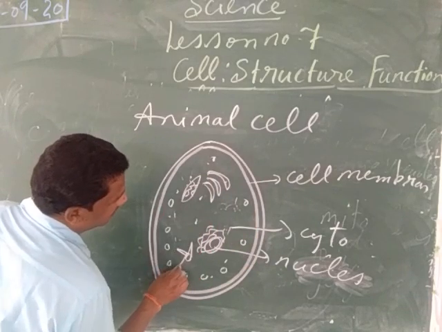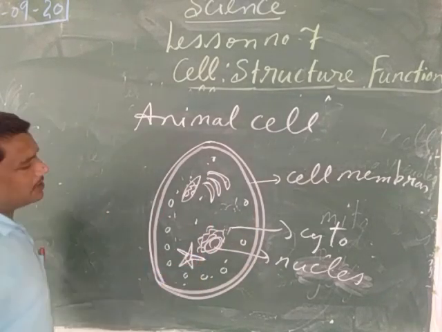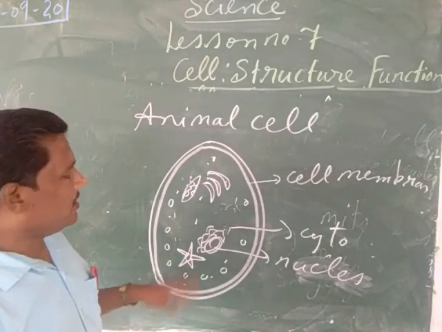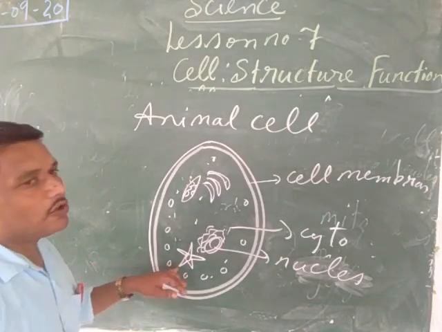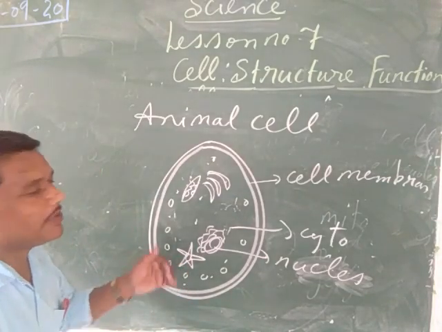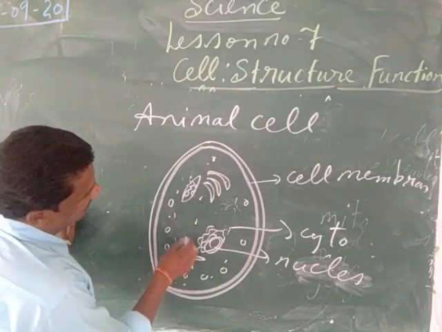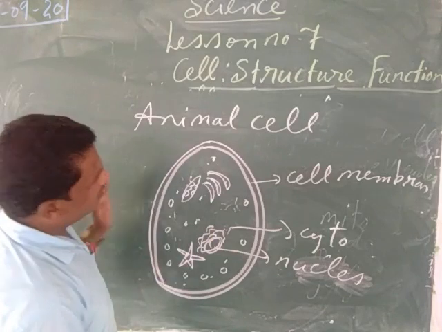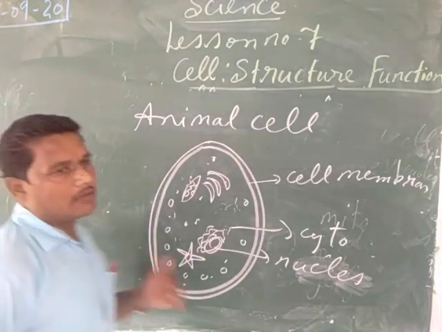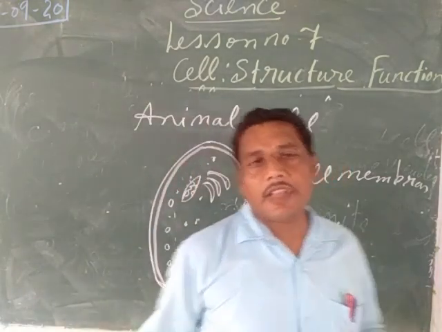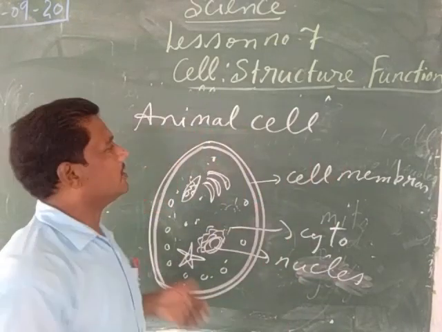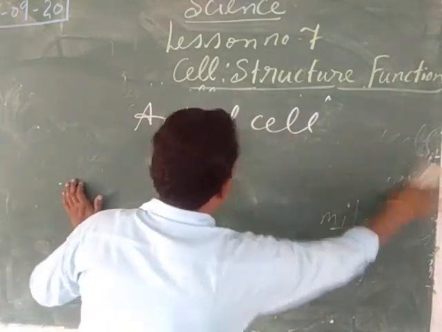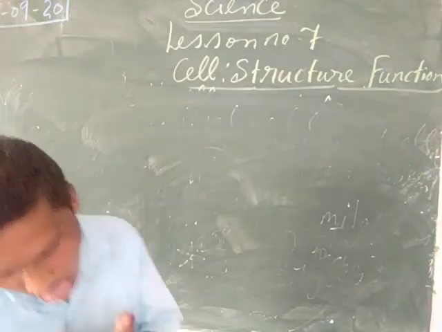What are centrosomes? Centrosomes are the special type of structures present in the animal cell, which help in the division of the cell. Then we have seen about the lysosomes. Lysosomes are there, and the endoplasmic reticulum. So what are the structures which we have drawn for the generalized cell, that structure can work for the animal cell. So it was all about the plant cell and the animal cell.